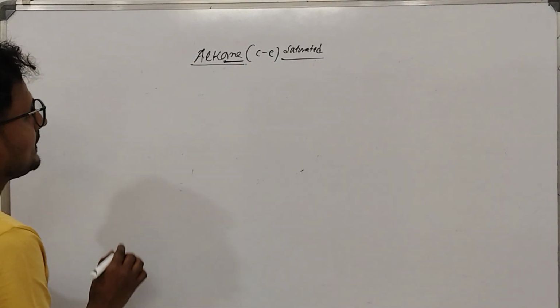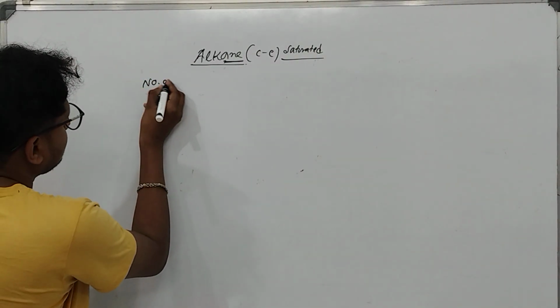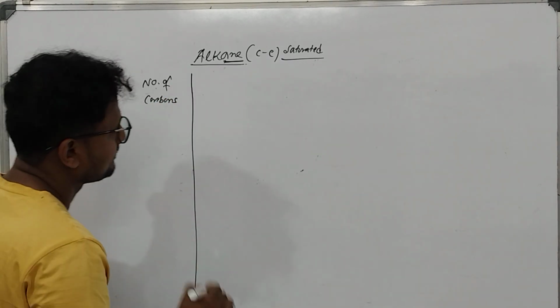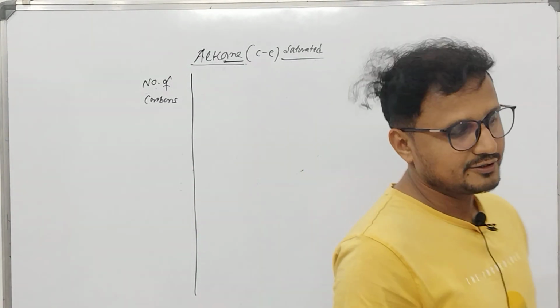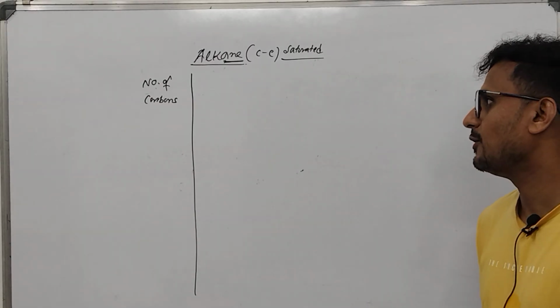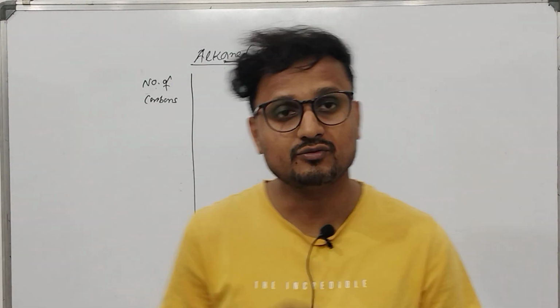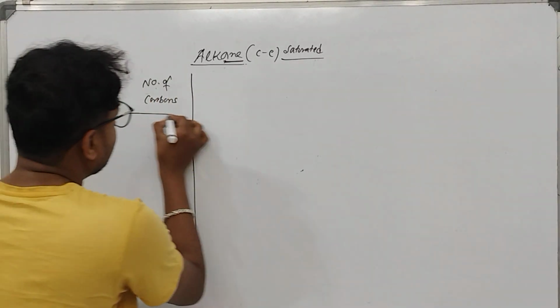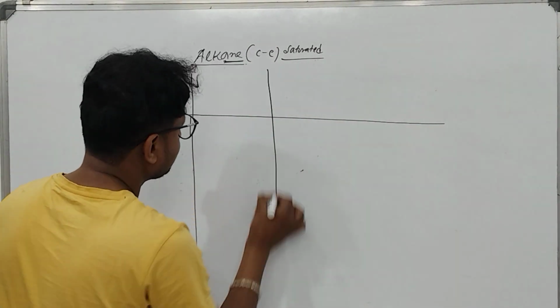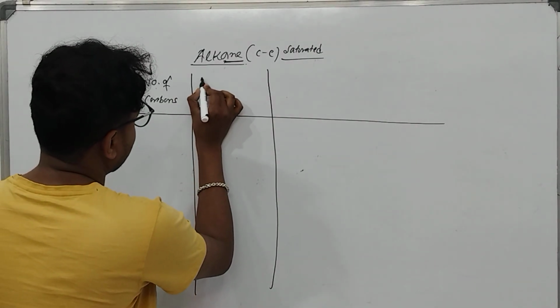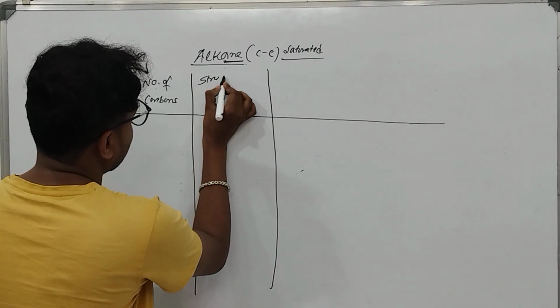Now organic compounds can be drawn or represented in different ways, and those are called formulas.